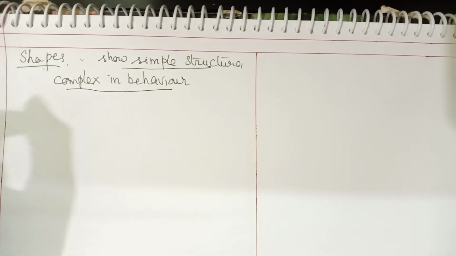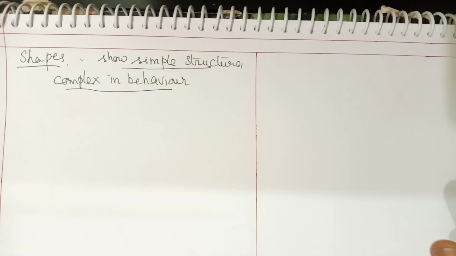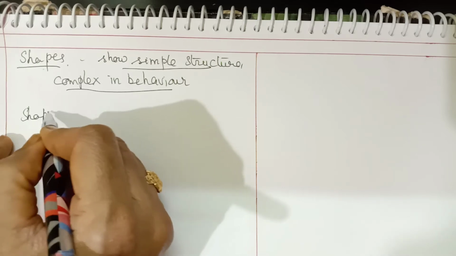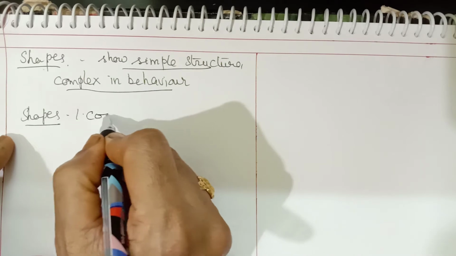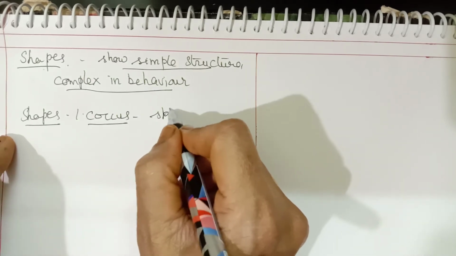So they show a simple structure, but they are very complex in behavior. Complex behavior we find in different aspects, which we will do later, like shapes, and also in nutrition and reproduction. These are all complex features which we find in the bacterial cell. Now we will start with the different shapes of bacterial cells. I'll list them down one by one. First type is called a coccus. Coccus means spherical bacteria.